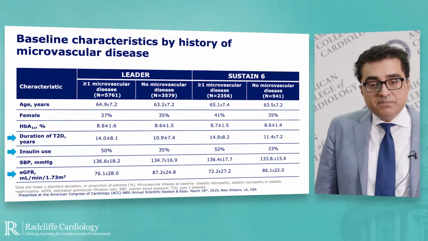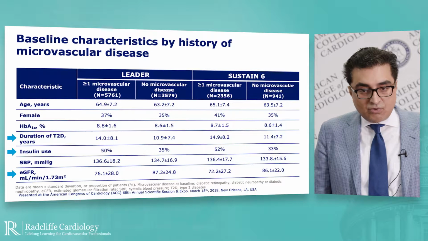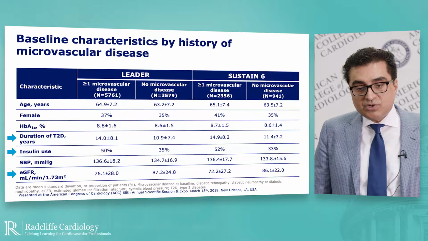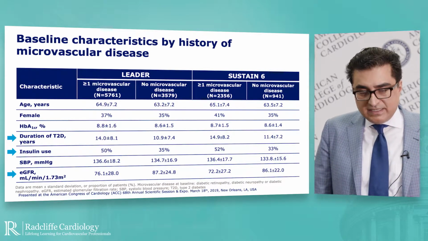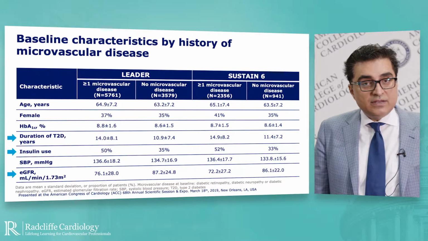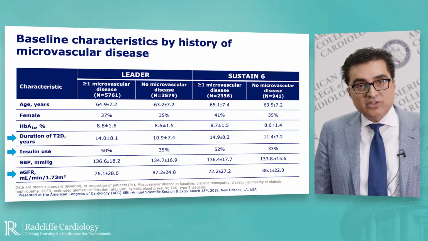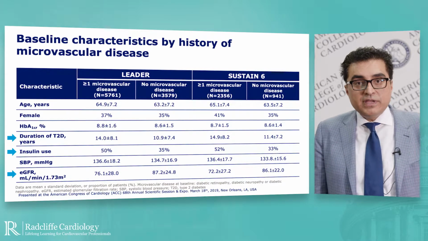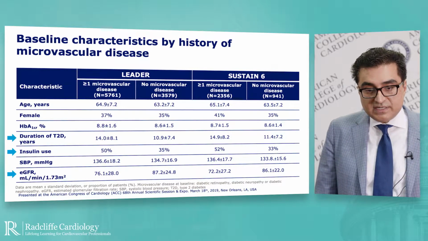Shown in this slide are the baseline characteristics by history of microvascular disease or not. On your left, two columns are the LEADER data, and on your right are SUSTAIN 6. As you would anticipate, patients who had type 2 diabetes and greater than or equal to 1 microvascular complication tended to have a longer duration of type 2 diabetes, approximately 4 years longer than patients who did not have a history of microvascular disease.